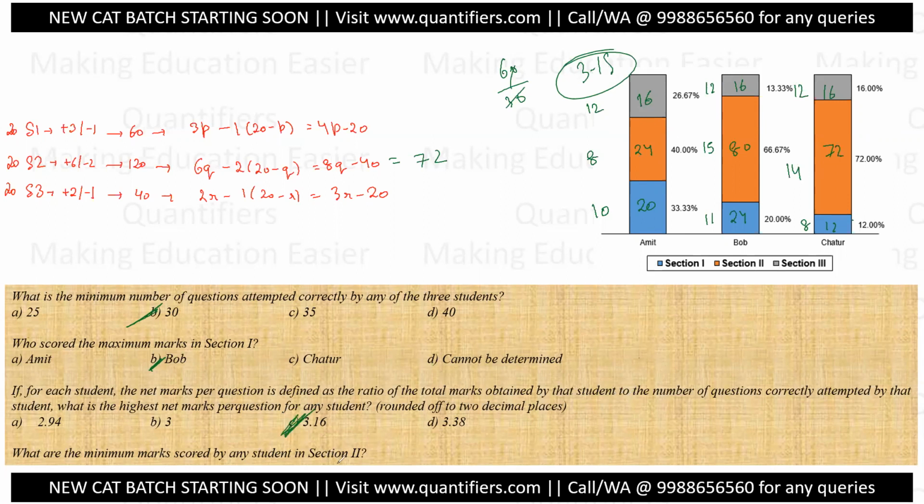What are the minimum marks scored by any student in section number 2? The minimum marks scored in section 2 are 24. So that is the answer. All right. So this completes our set. Yes, a very tricky one, yet the use of ratios has made it pretty easy.